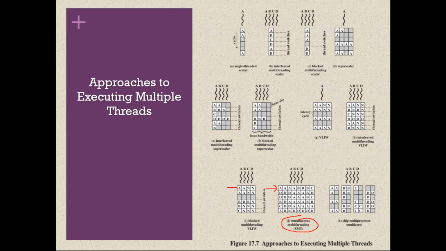Here you take any horizontal line and you see it will be from the same thread only. All are A, this is all B, similarly this is all A, this is all D, this is all B, this is all D. Like that, if you take any line, it will be from only one thread. But that is not the case in simultaneous multi-threading. In a given clock cycle, instructions from different threads can be executed simultaneously.